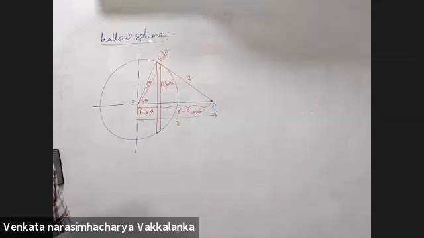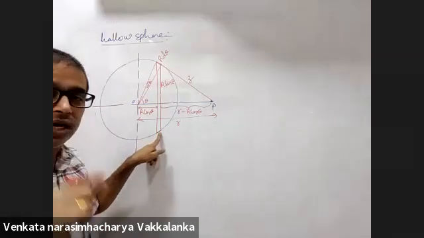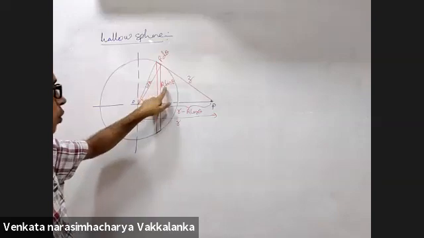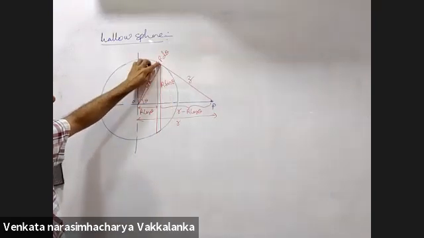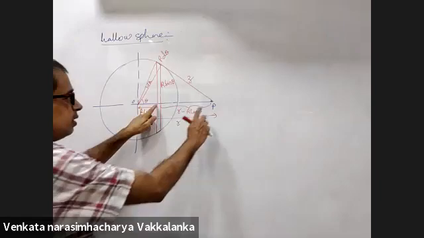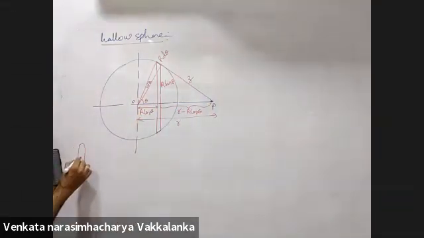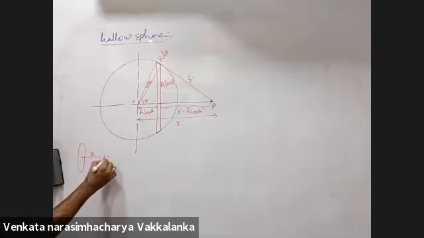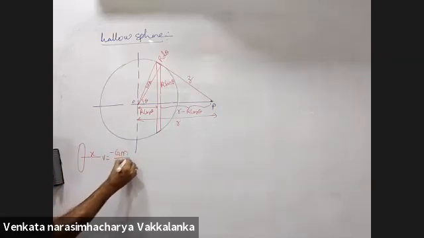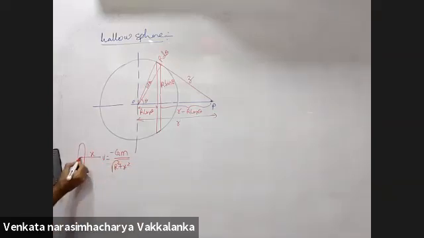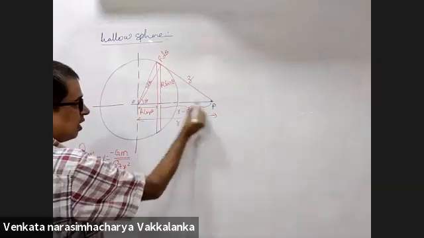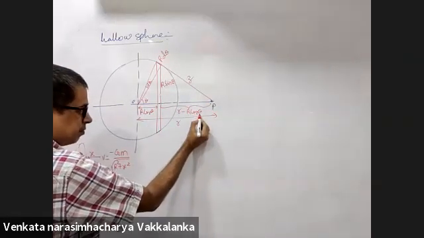I am procuring information to find out the potential at P. What information were you procuring? The element that you considered is a ring. So the ring's radius is R sin theta, thickness is R d theta. Distance x is r minus R cos theta. For a ring, the potential here was minus GM by root over of r square plus x square. X is the distance of that point from the center of the ring till here.